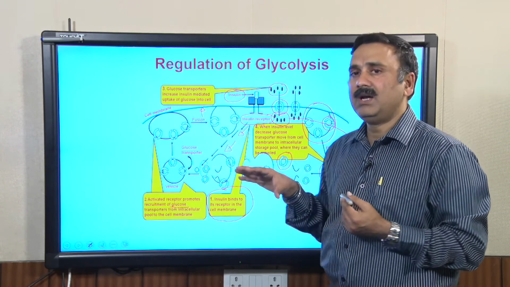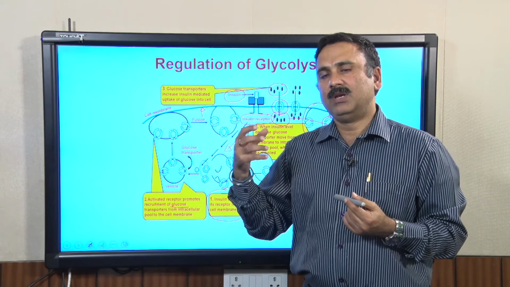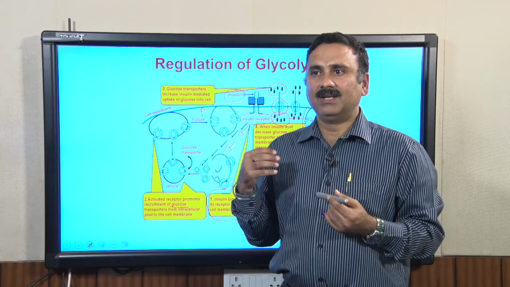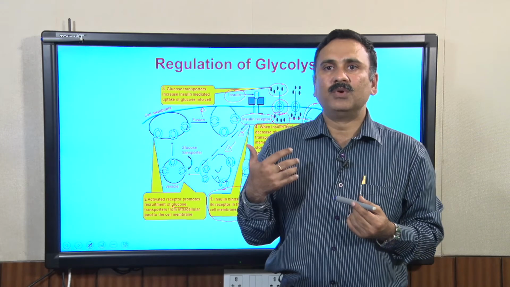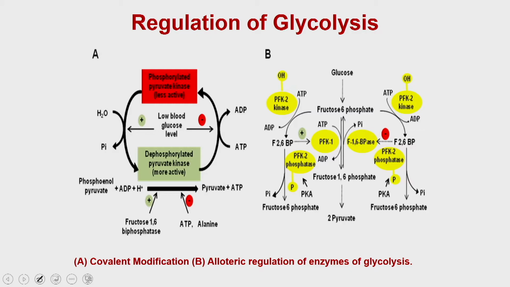Apart from this insulin mediated control, you also have control within the glycolysis reactions operating in the cell, and these regulations are mostly either by feedback mechanism or by covalent modifications. So, at the enzymatic level you have two different types of regulations. One is called covalent modification and the other is called allosteric regulation. Let us discuss the covalent modifications. In covalent modification, the example is pyruvate kinase.